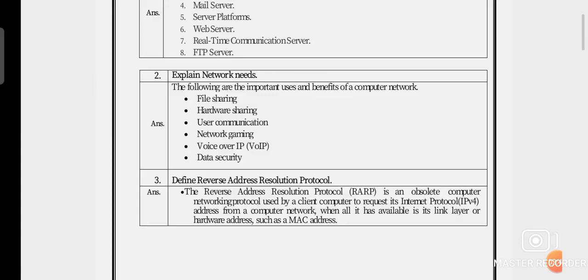Third question: define RARP model as well as RARP protocol. RARP stands for Reverse Address Resolution Protocol.